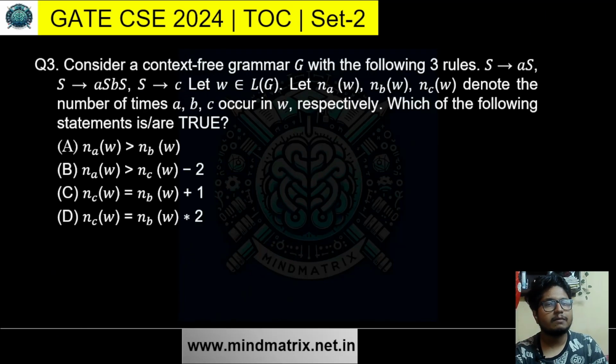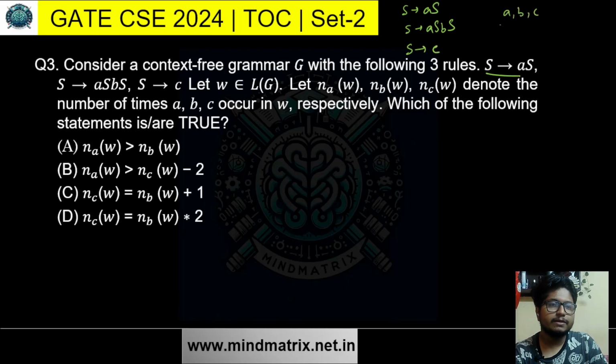Consider a context free grammar G with the following 3 rules: S to AS, S to AS BS, and S to C. Here A, B, C are terminals and S is a non-terminal. NA(W), NB(W), NC(W) denote the number of times A, B and C occur in W respectively. Which one of the following statements is or are true?